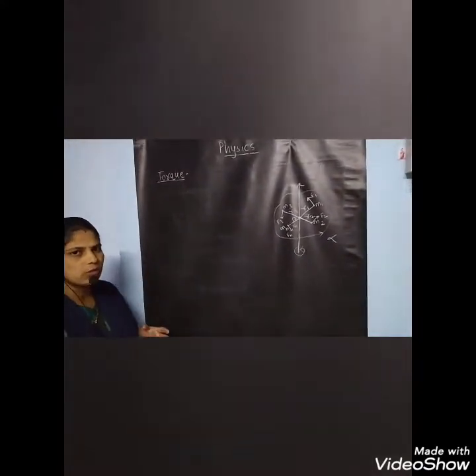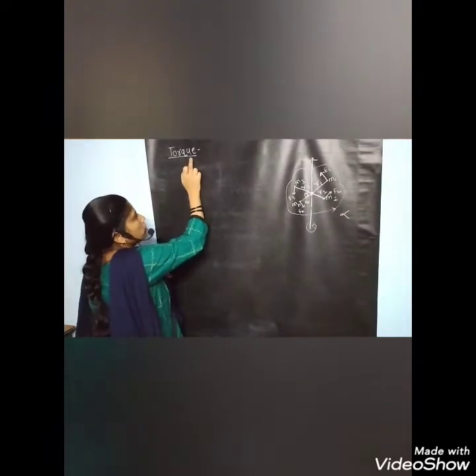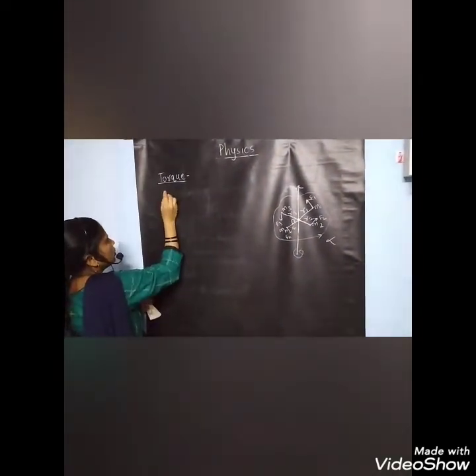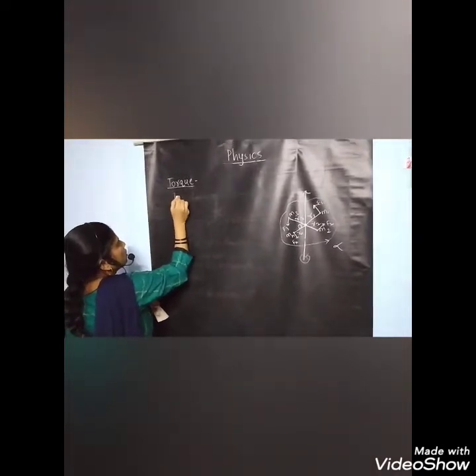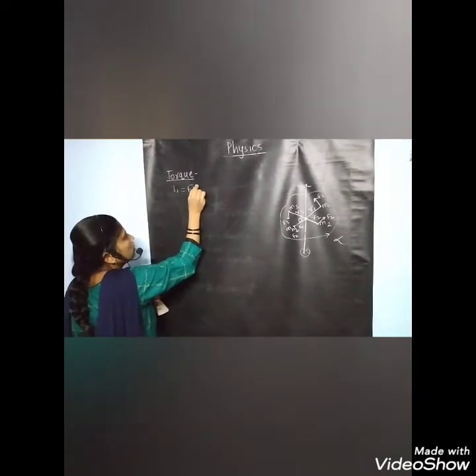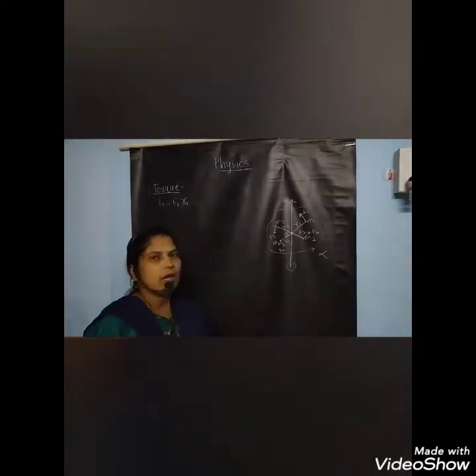In rotational motion, it is the torque which moves the body. So for the first particle, torque τ1 is equal to F1 into its perpendicular distance from the point O, which is R1.